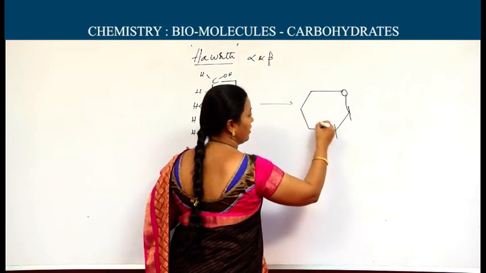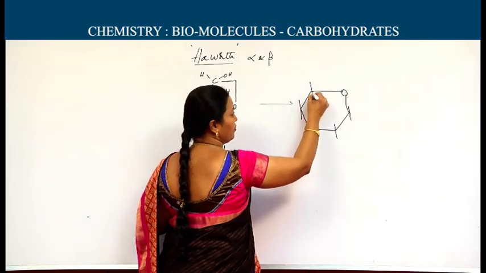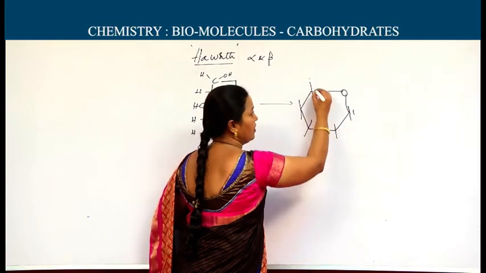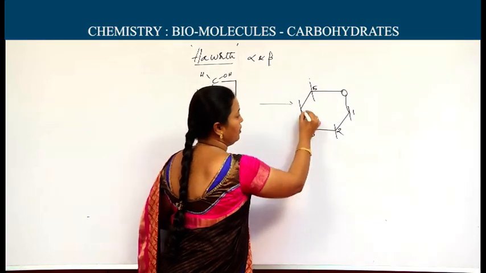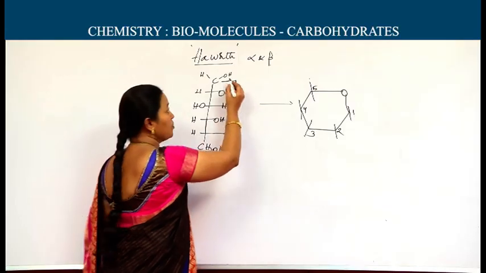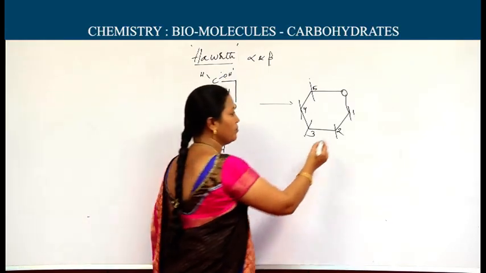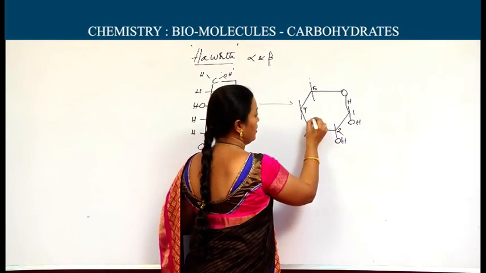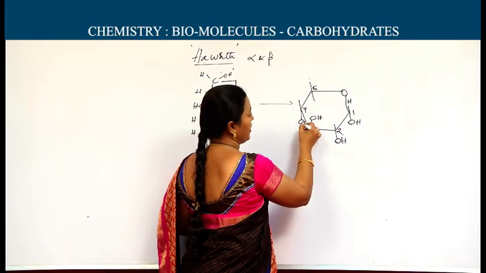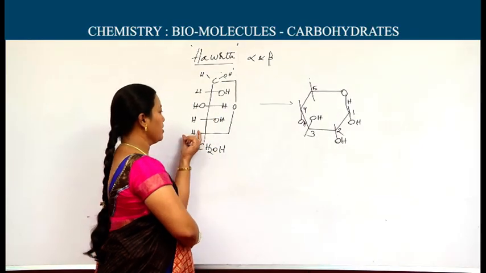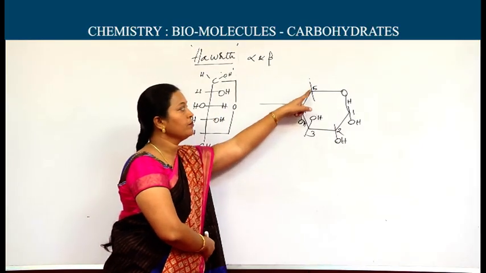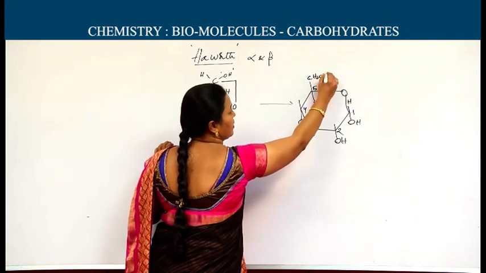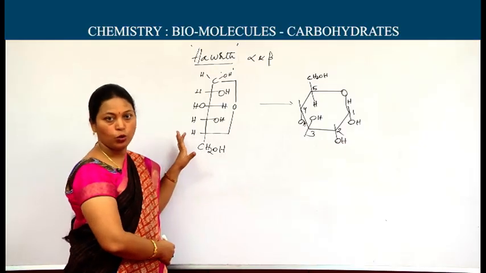First carbon, second, third, fourth, fifth, followed by sixth. Now oxygen is present in between 1 and 5. The groups which are present right side we can write at the bottom: OH, hydrogen; second with OH right, third with OH left, fourth with OH right. Fifth, though it is present left side, we have to write inside the ring because CH2OH is present outside the ring. It is the pyranose form of the glucose.